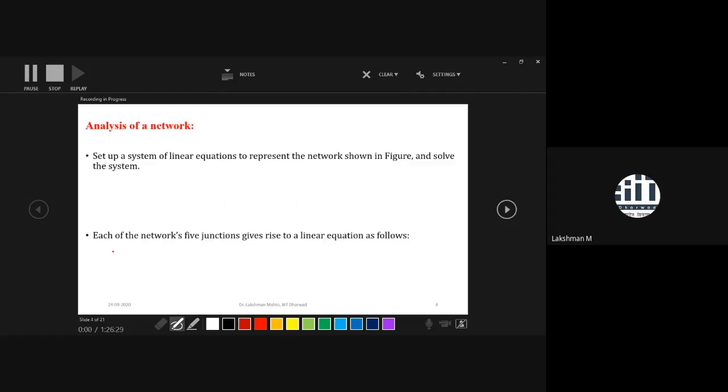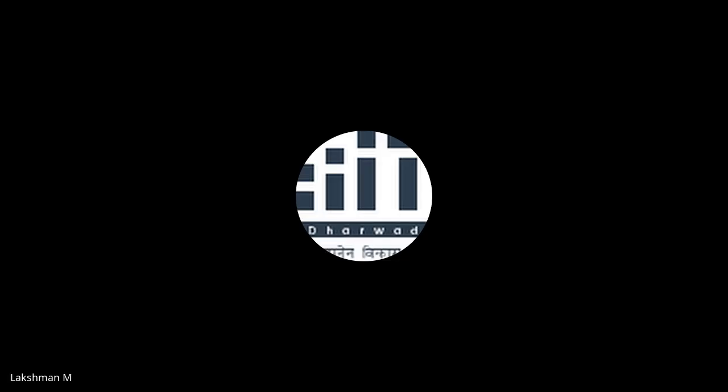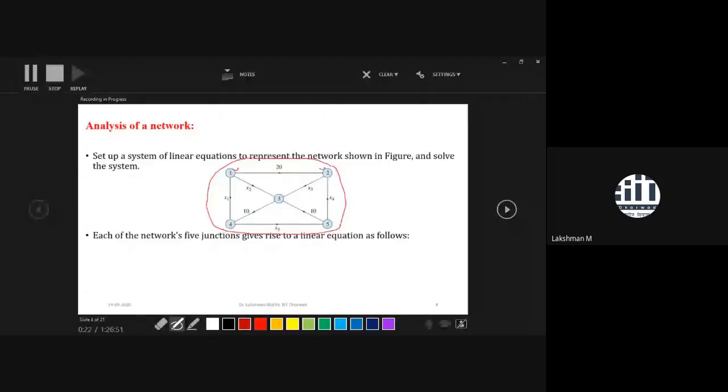So here I have taken a network. This is the network. The general name is network, it may be any kind of network. Here you can observe how many junctions there are. There are 5 junctions: 1, 2, 3, 4, and the 5th junction.